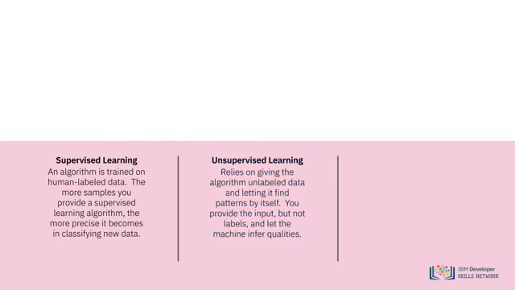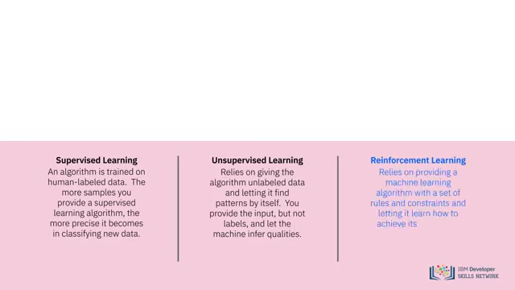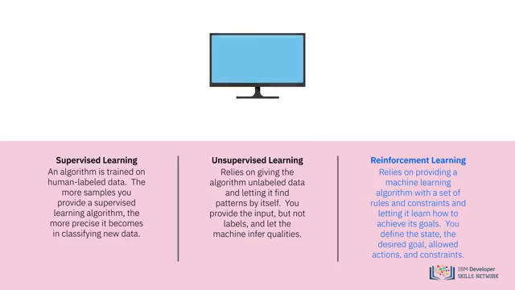The third type of machine learning algorithm, reinforcement learning, relies on providing a machine learning algorithm with a set of rules and constraints and letting it learn how to achieve its goals. You define the state, the desired goal, allowed actions, and constraints. The algorithm figures out how to achieve the goal by trying different combinations of allowed actions and is rewarded or punished depending on whether the decision was a good one. The algorithm tries its best to maximize its rewards within the constraints provided. You could use reinforcement learning to teach a machine to play chess or navigate an obstacle course.